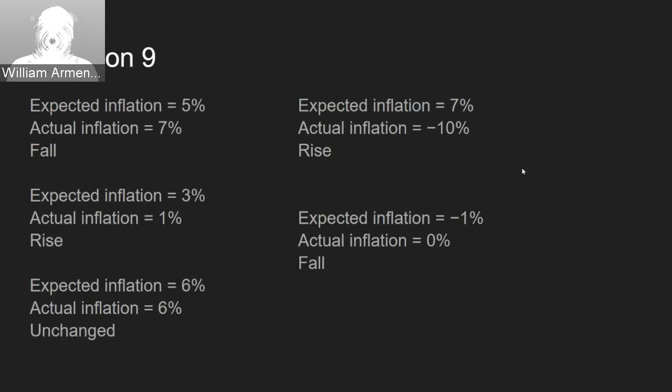For question 9, if expected inflation is 5% and actual is 7%, this would cause real growth to fall. If expected is 3% and actual is 1%, it would cause it to rise. If expected is the same as actual, it'll cause it to remain unchanged. If expected is 7% and actual is negative 10%, it'll cause it to rise. And then if expected is negative 1% and actual is 0%, it'll cause it to fall.